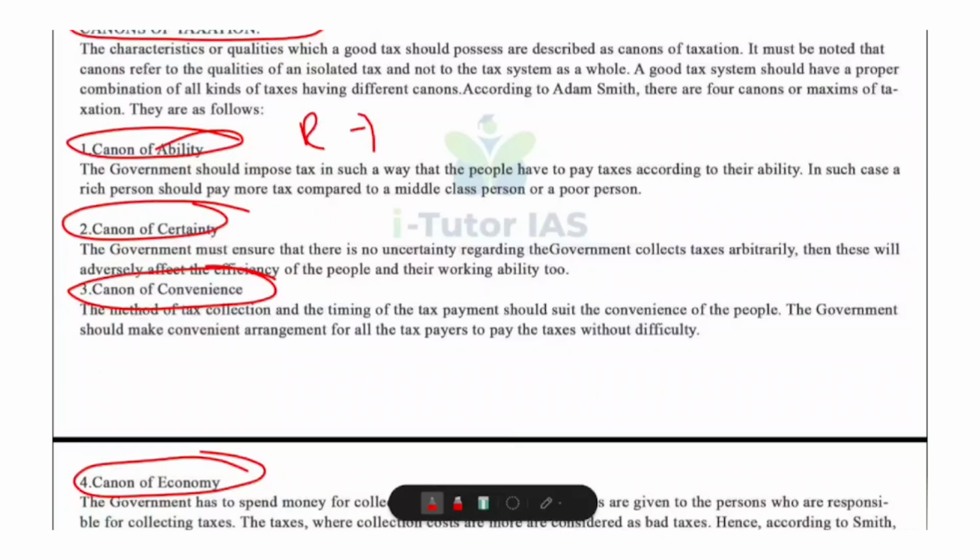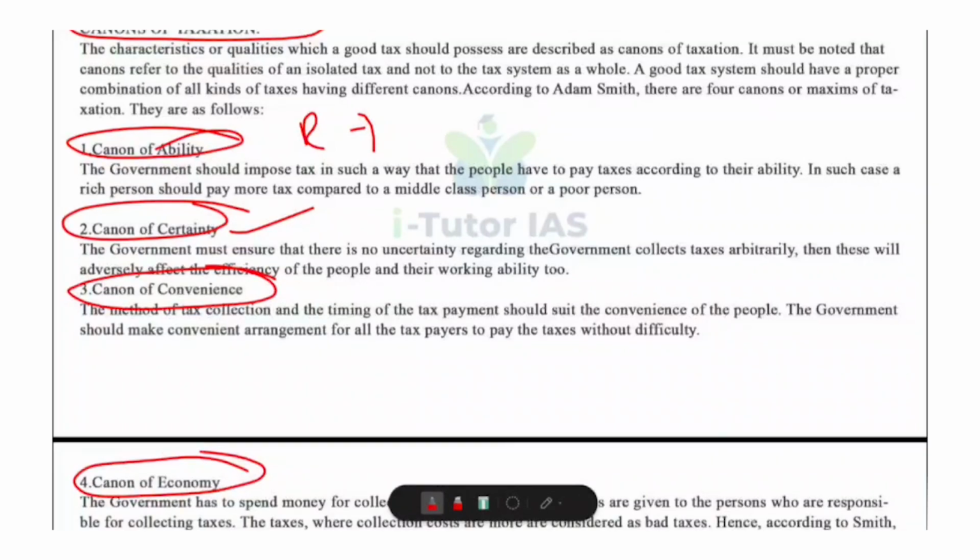And what is called canon of certainty? Taxes should be clear, definite and predictable. A taxpayer must know how much to pay, when to pay, how to pay and to whom to pay. No confusion, no surprises, no arbitrary tax collection. And if taxes are uncertain, what happens? People lose confidence, they work less, they save less, and economic growth suffers.